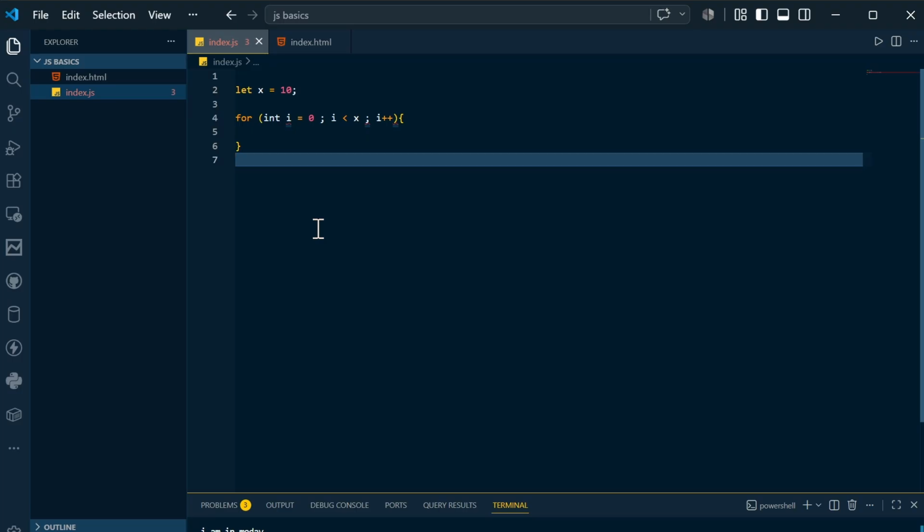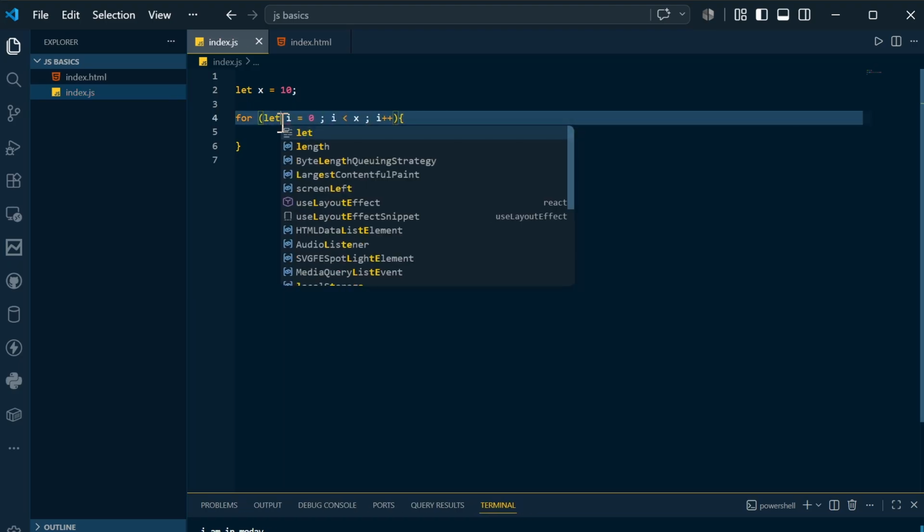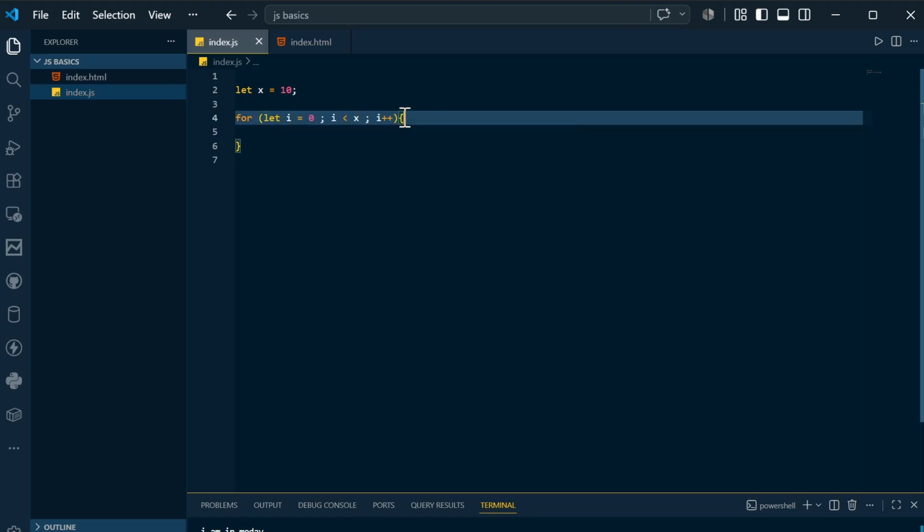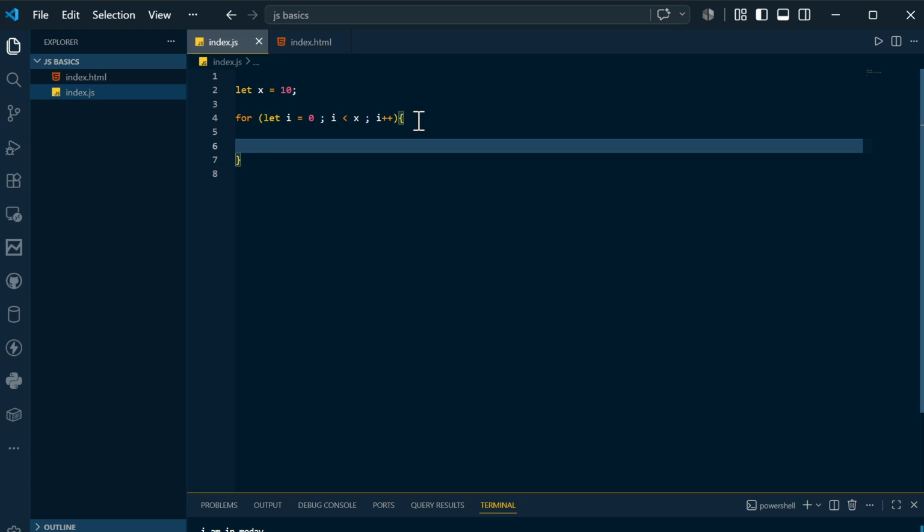Oh, sorry guys, I forgot a simple thing. In C++ it's int, but in JavaScript you mention it as let or const, so that's the reason it is giving you a warning or error. So let i is equal to 0, i less than x, i plus plus, in this fashion you are going to mention it. After that, inside this, whatever you want to do, let's say I just want to print i. You are going from 0 to 10.